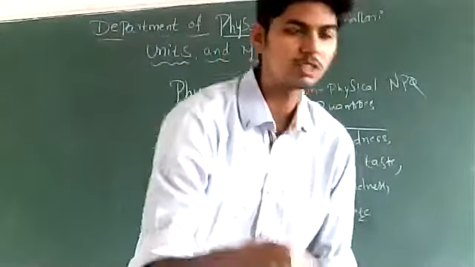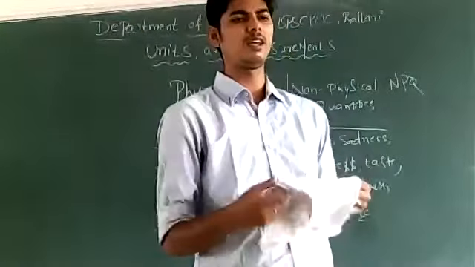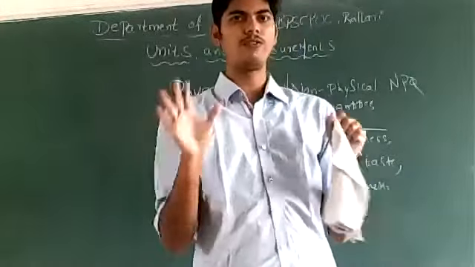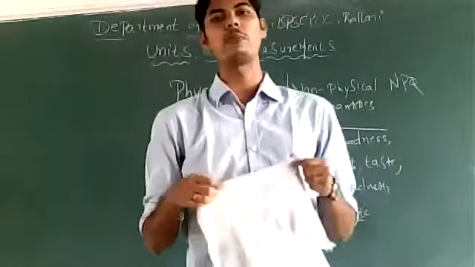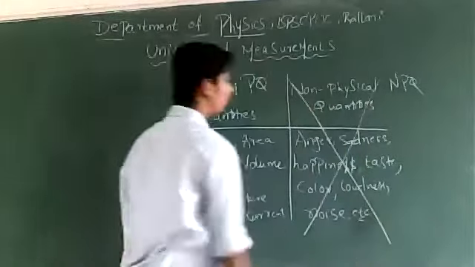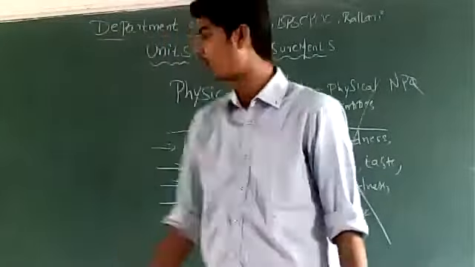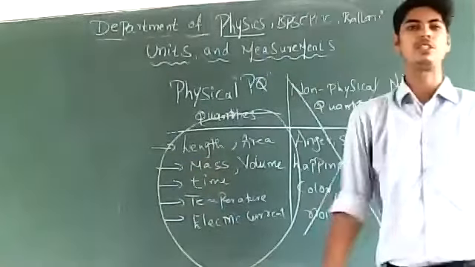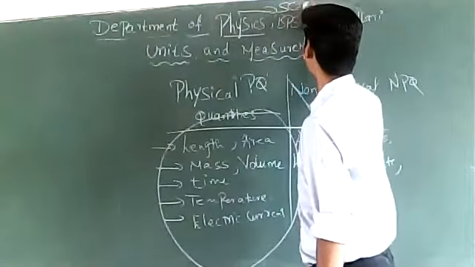Am I clear with the ideas? You can quote so many such examples: smell, taste, beauty, color, etc. If the idea of physical and non-physical quantities is clear, we will try to understand the types of physical quantities. You must remember, we will not be studying non-physical quantities in physics. We will be bothered about only those quantities which can be measured. We say physics is a science of measurement.